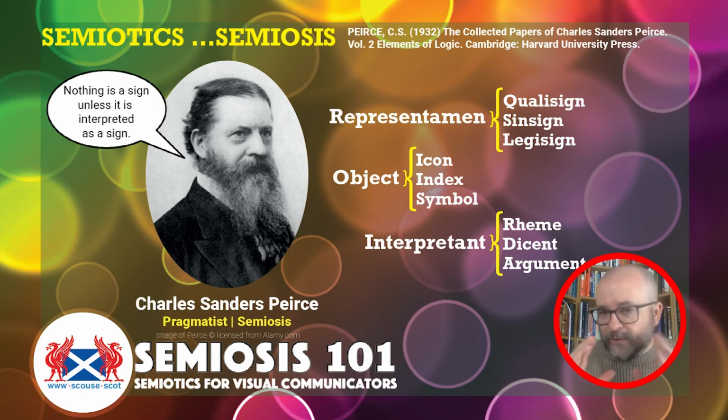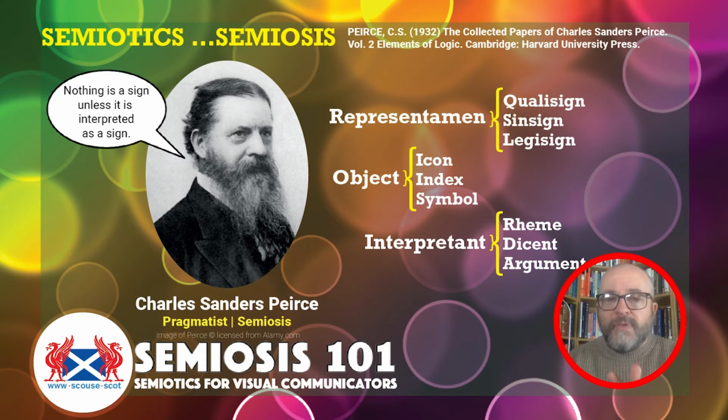I'm going to be making all these things accessible to designers and illustrators as we go through the videos. The representamen is split into three different levels, everything from what he calls a qualisign, a sinsign, up to a legisign.